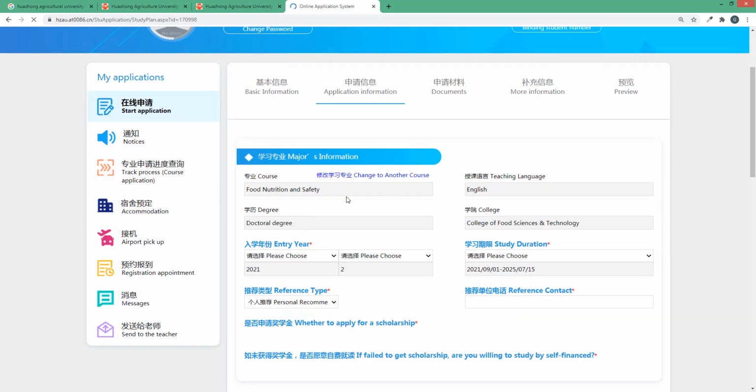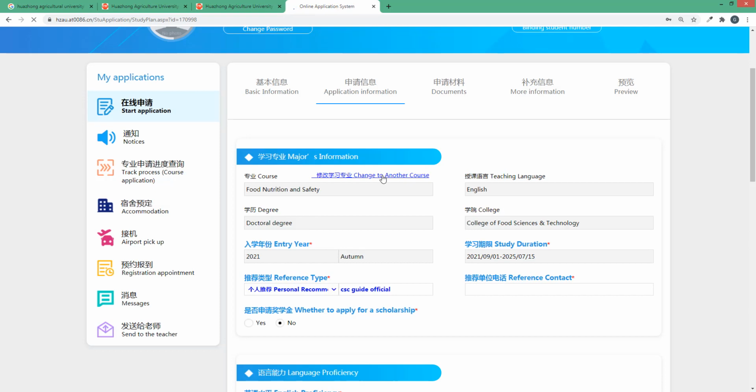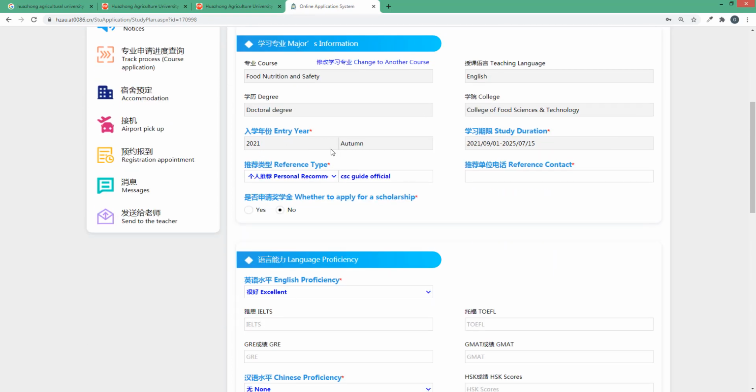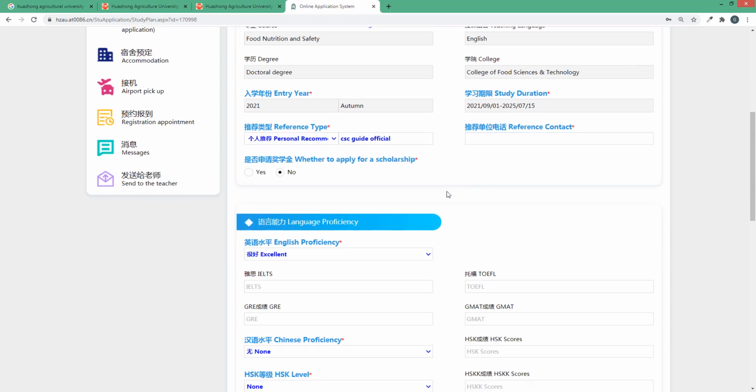Here is the major. If you want to change your major, click here to change it. It's automatically typed, and you can choose the preference type: personal recommendation, agent recommendation, or self recommendation. If you select personal recommendation, you can type the CSC guide official here. For reference contact, you can put the contact of any of your friends.